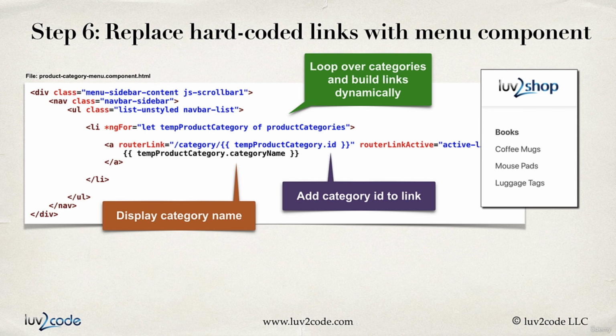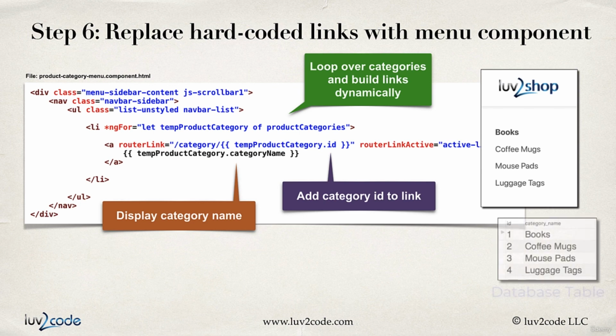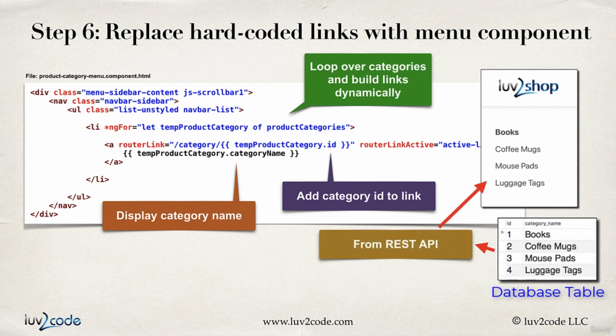So our list of categories here in our menu are all powered by the backend database. So we have our database table with our information, and then this information is being exposed or accessed from the REST API, and this shows up in our page. So the really nice thing about this is that it's no longer hard-coded. It's all built dynamically. So we have our backend database table that has our data. This data is being exposed, and we're accessing this information from the REST API. If we need to add new product categories in the future, we simply update our database table, and the new versions of the application will automatically show the given product categories dynamically. So no more hard coding, it's all dynamic.